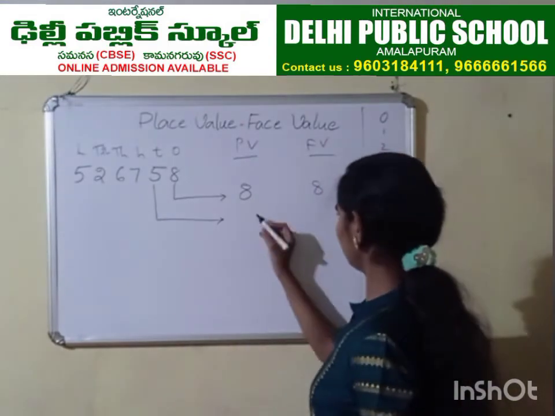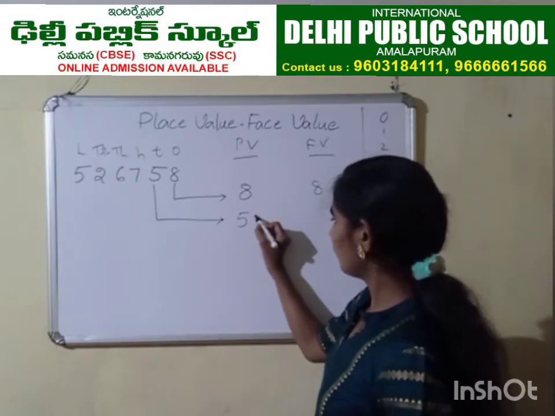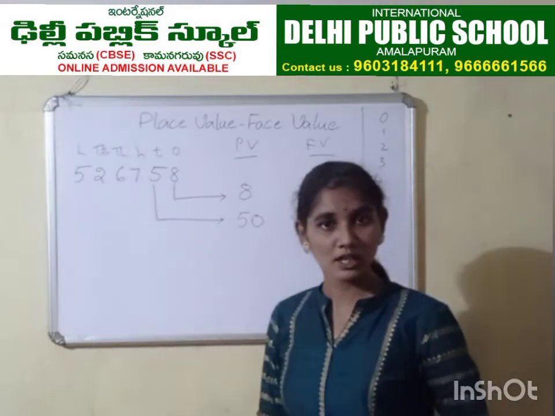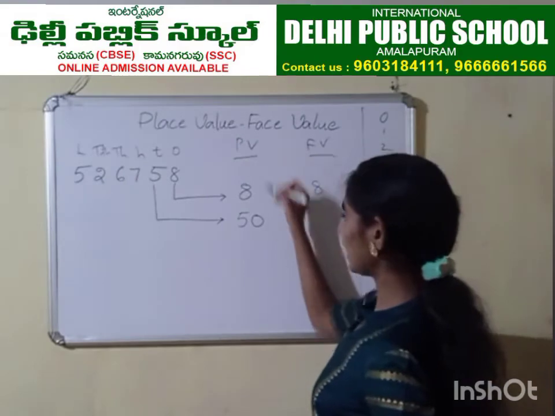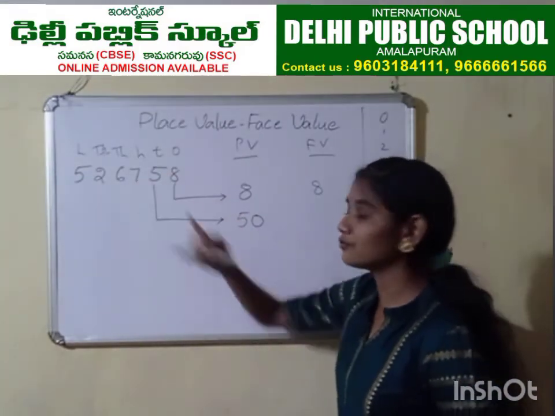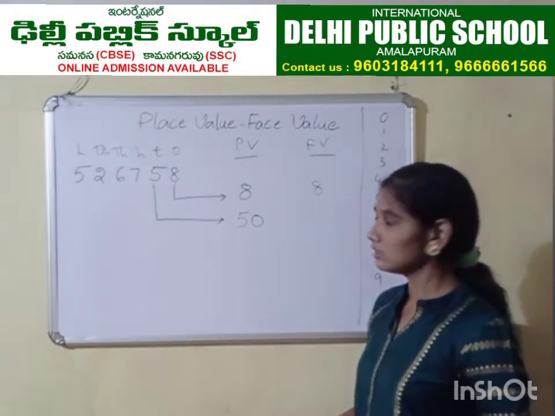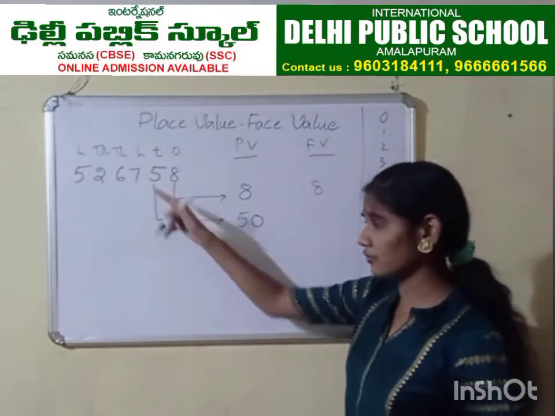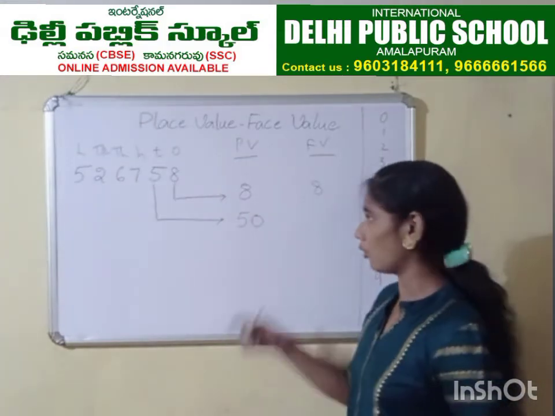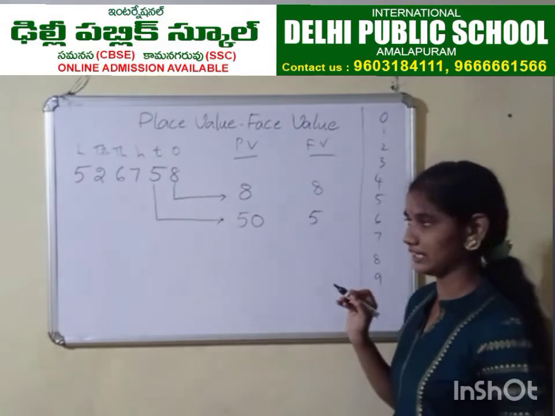Tens place. So, 5 tens means 50. So, we are going to write 50 as the place value of 5 in tens place. Wherever 5 is there, does the structure of 5 change? No. So, the face value of 5 is 5 only, right?